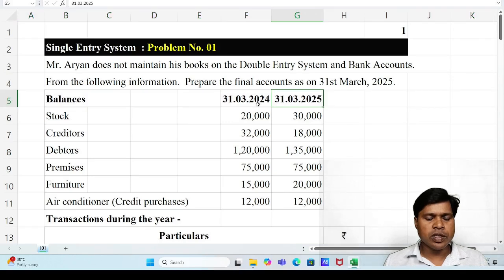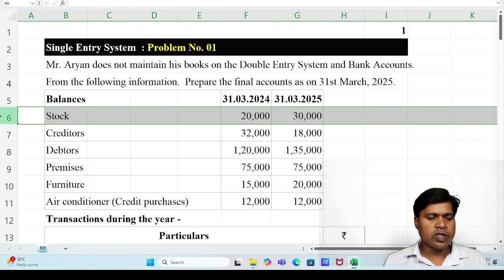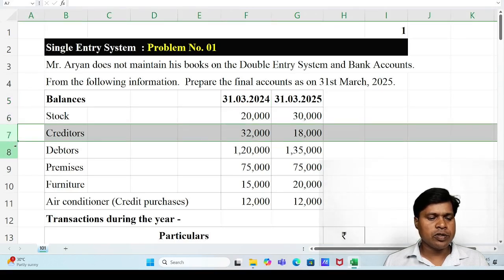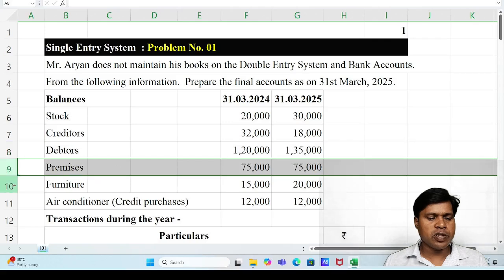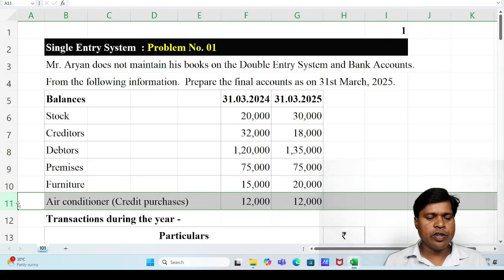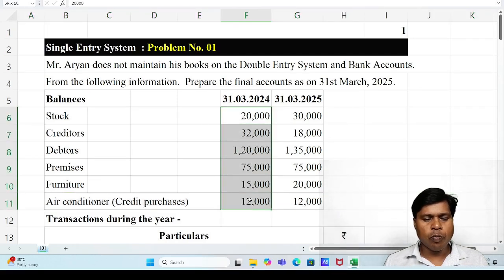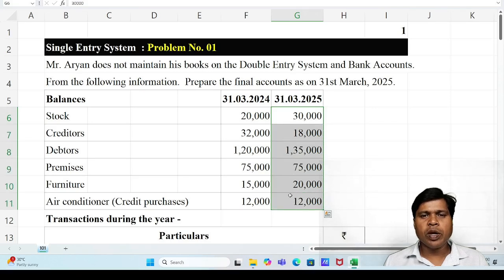We can say this is opening balance and these are closing balance. First item stock, creditors, debtors, premises, furniture, air conditioner (in brackets, credit purchase). It means amount to be paid. These are opening balance and these are closing balance. Opening balance means previous year balance and closing balance means current year balance.